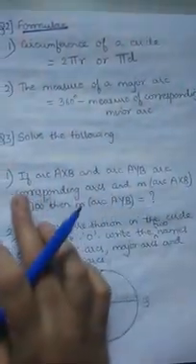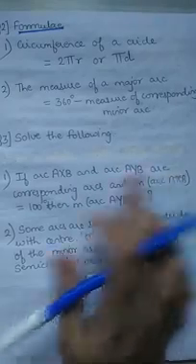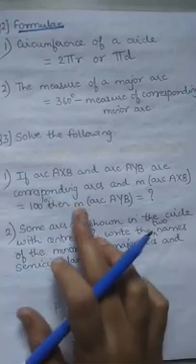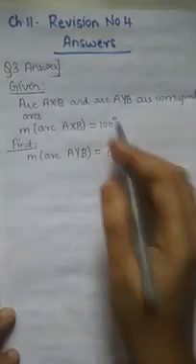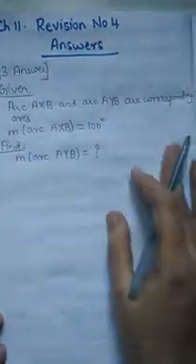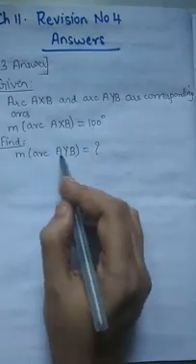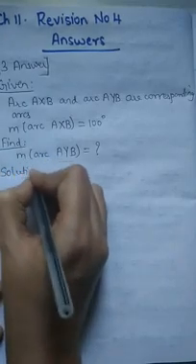Solve the following. If arc AXB and arc AYB are corresponding arcs and the measure of arc AXB is 100 degree, then the measure of arc AYB is equal to question mark. Let's start solving, girls. I have written over here what is given: arc AXB and arc AYB are corresponding arcs, and the measure of arc AXB is 100 degree. Find the measure of arc AYB. So let's write the solution.